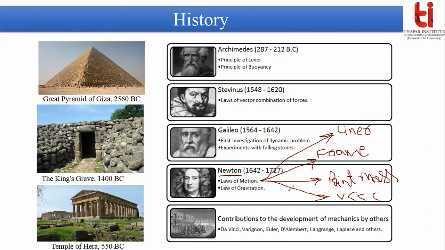To solve several other dynamic problems, some theory was proposed by Da Vinci, Varignon, Euler, D'Alembert, Lagrange, Laplace, and others. More detail about the work of these scientists you can explore on Wikipedia or the internet, if you want to explore the further progress of mechanics with time.